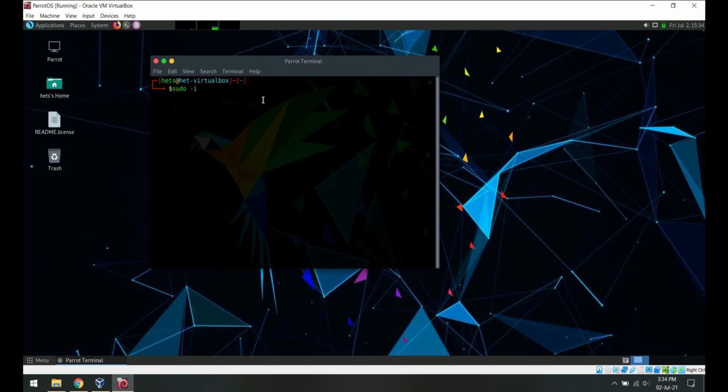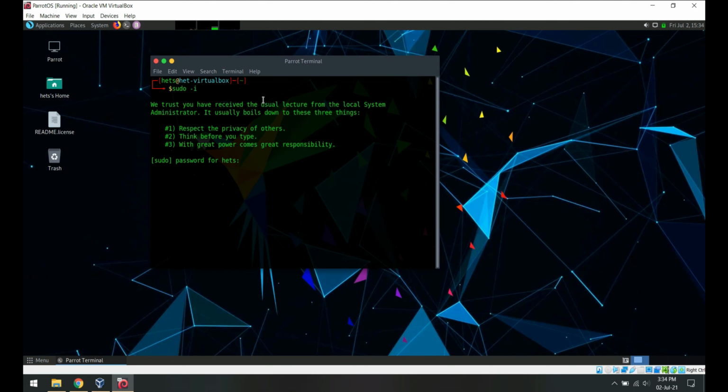With this sudo -i command, we'll get ourselves the administrative privileges. Type your password and press Enter. It won't show your password on the screen because of security reasons. See how the username changed from head_s to root? Now type apt update, and it will start updating all the repositories.